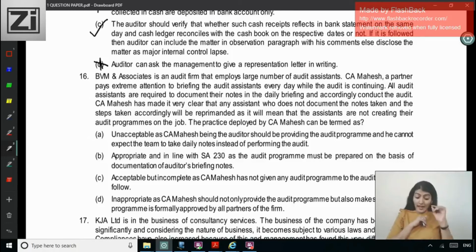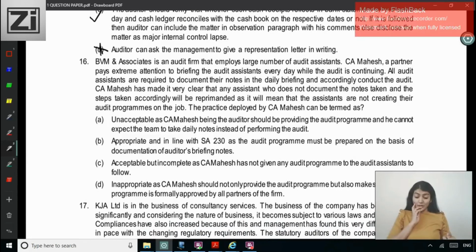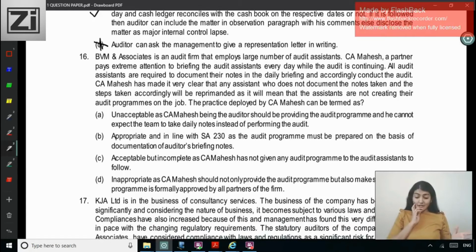Warning, as it will mean that the assistants are not creating their audit programs on the job. The practice deployed by CA Mahesh can be termed as, so he's telling you should make notes every day, and if you don't do it, it will be like you've not created an audit program. Unacceptable, as CA Mahesh, being the auditor, should be providing the audit program, and he cannot expect the team to take daily notes instead of performing the audit.